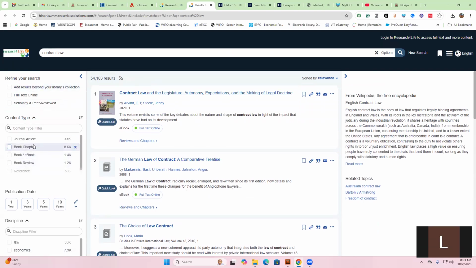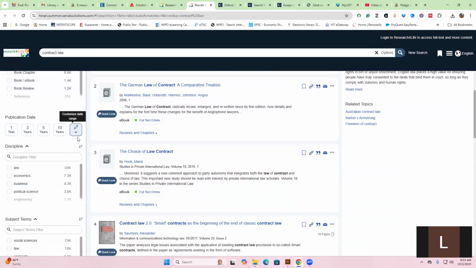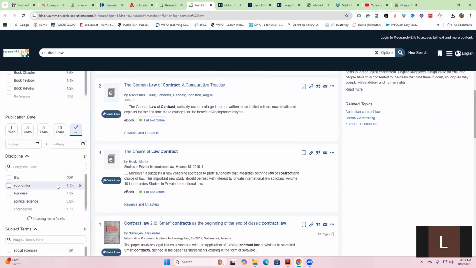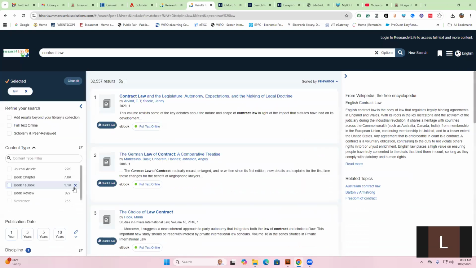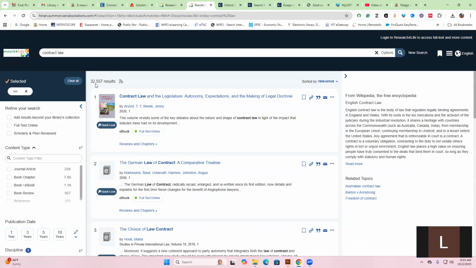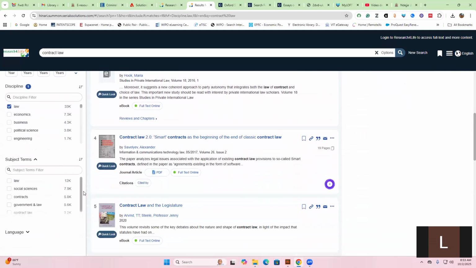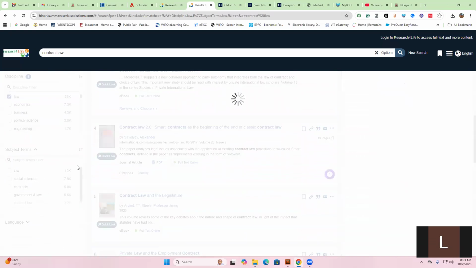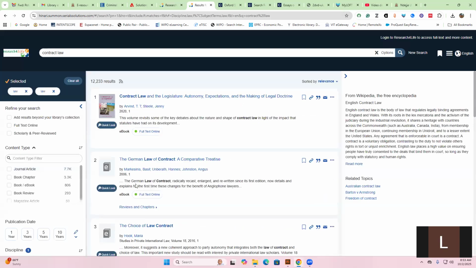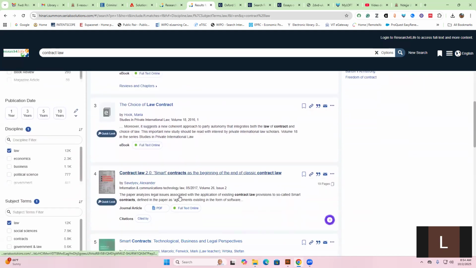And then when you go to the left-hand side of the page, there is what we call filtering. You can filter if you need book chapters, if you need only books, if you need book reviews, and for the publication date, you can customize the dates. Then if you need only law under disciplines, to display only law, for example, if I select law, and that is where my interest is, the numbers have reduced to 32,000 results from 50,000 results plus. Then if I go by subject, still I'm looking at only law. Discipline was law, and subject is law, so the number has reduced to 12,000 results. So this is what I have access to now.